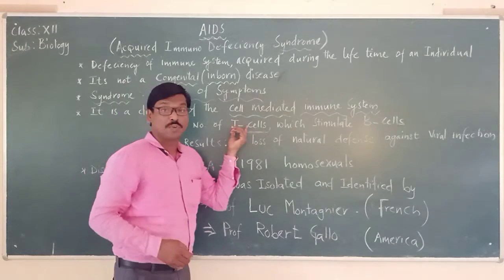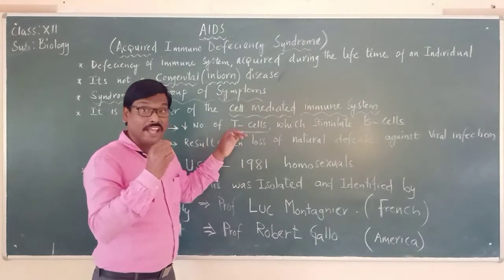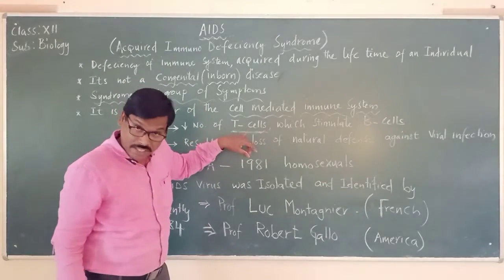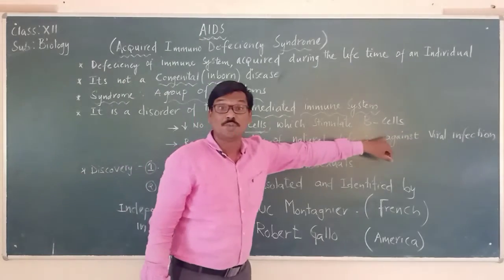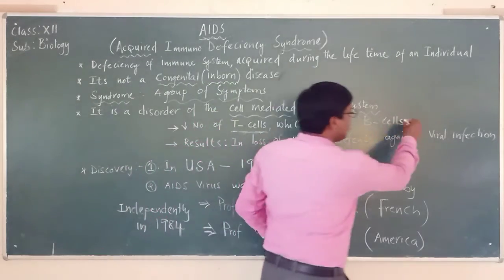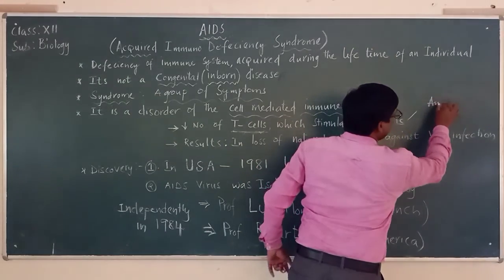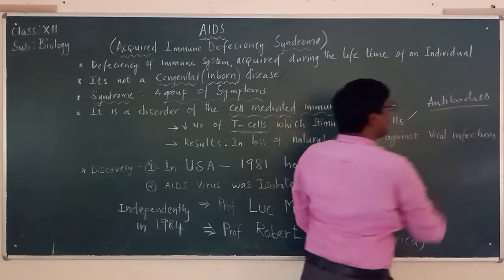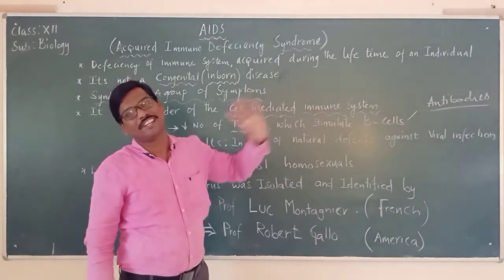And these T cells play a crucial role. What is the role played by the T cells? It is these T cells which help in stimulating the B cells, and then the B cells will be producing antibodies. That we call humoral-mediated immunity.